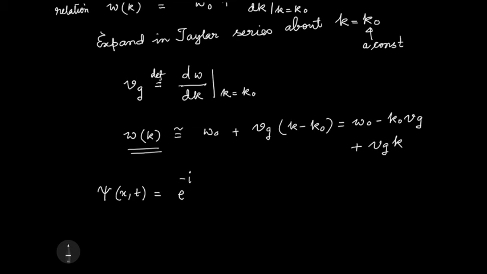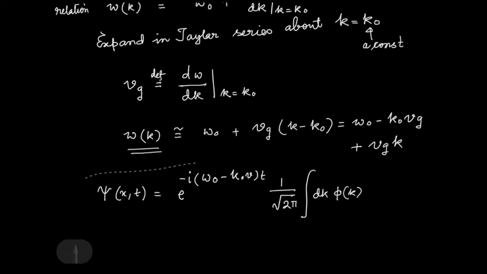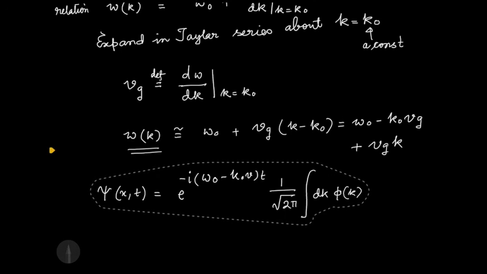So let me write that first. Then what I am left with is 1 by root 2 pi integral over dk phi k.